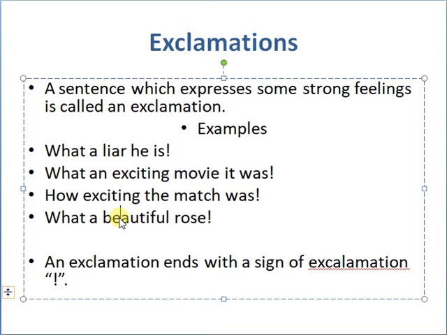An exclamation ends with a sign of exclamation. This is a sign of exclamation. All these sentences have this sign of exclamation at the end of them.